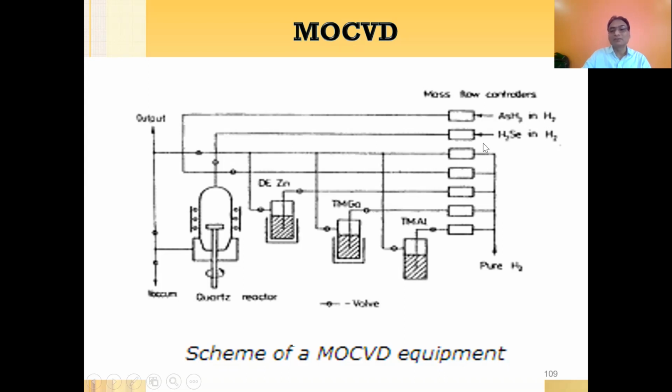It means hydrogen will be a carrier gas for the precursors, and a dopant can be here too. Again, we are using pure H2 for that as well. Here it has been shown that there are 5 dopants, but we may not use all 5. Sometimes you may use 1 or 2 dopants as well.